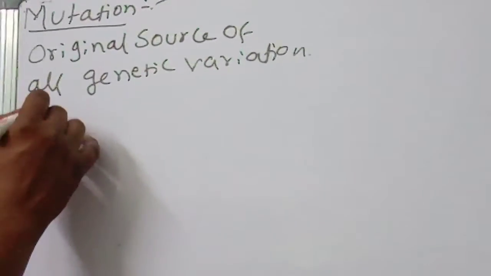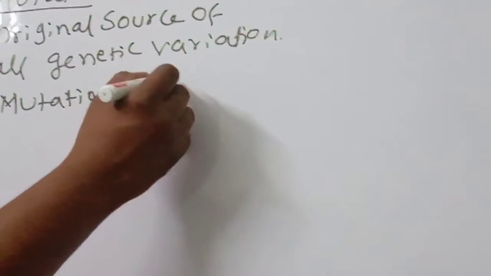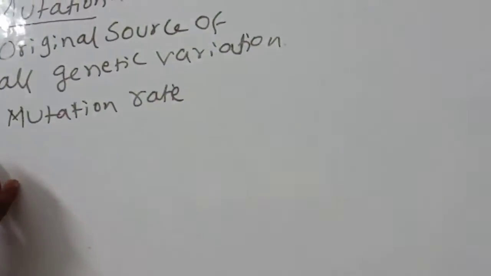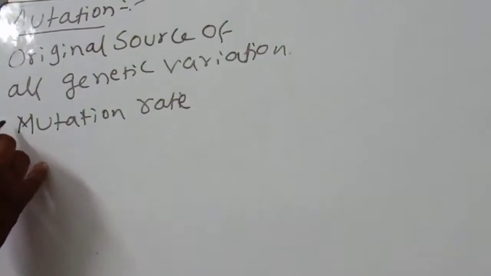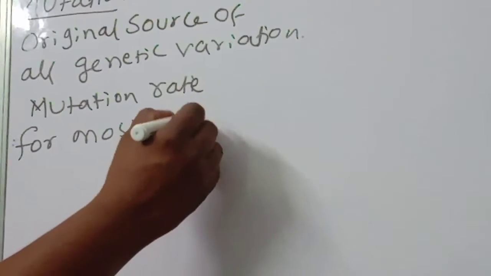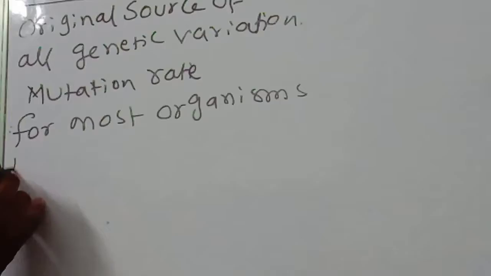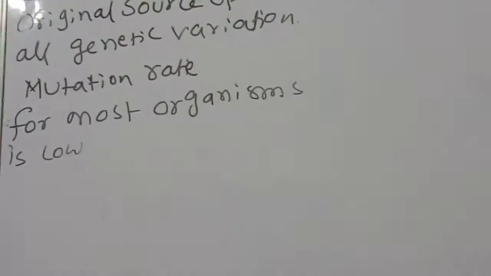Mutation rate. The mutation rate for most organisms is low.